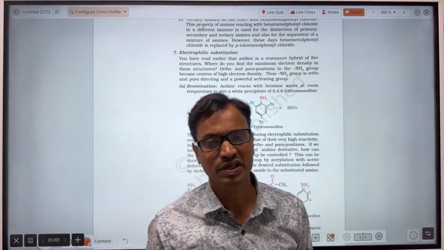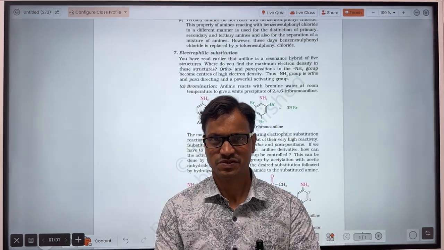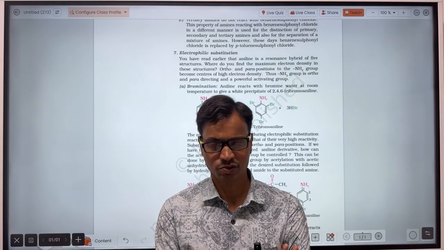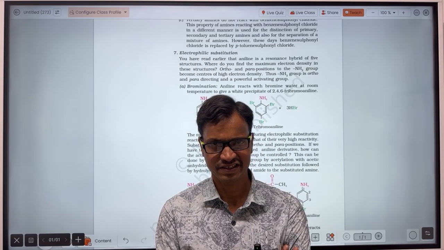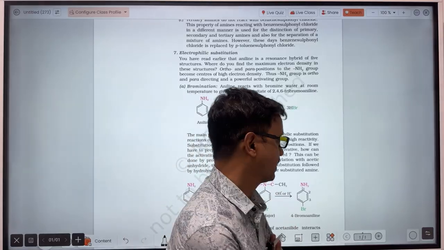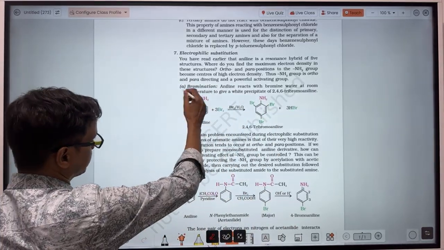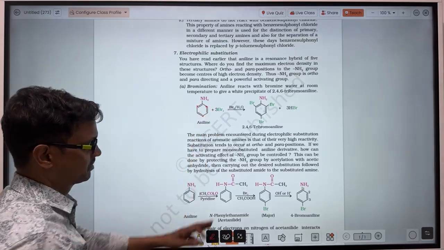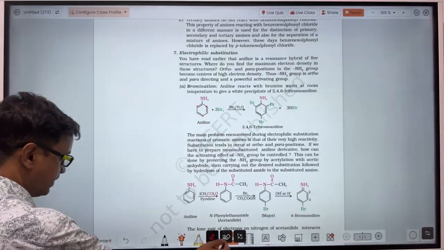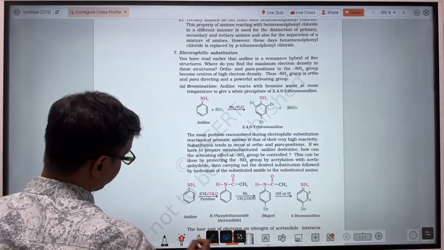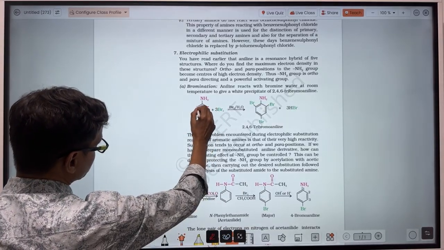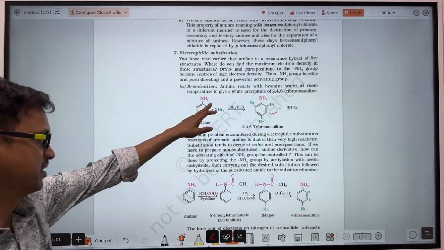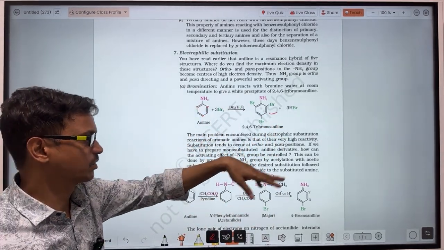The nitrogen frequently donates its lone pair into the benzene, so there is significant electron cloud density at both the ortho and para positions. So the electrophile attaches at both the ortho and para positions. Like that, when aniline reacts with bromine, bromine bonds at the two ortho positions and the para position. Hydrogen is released and reacts with another bromine to form HBr.